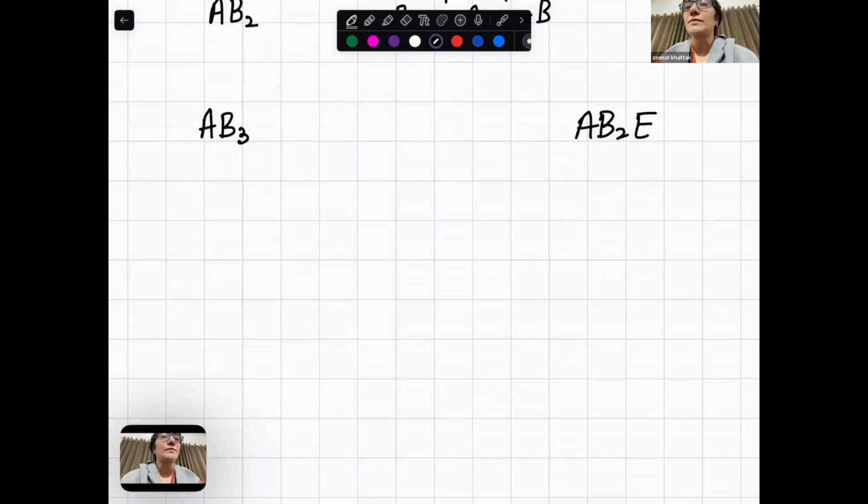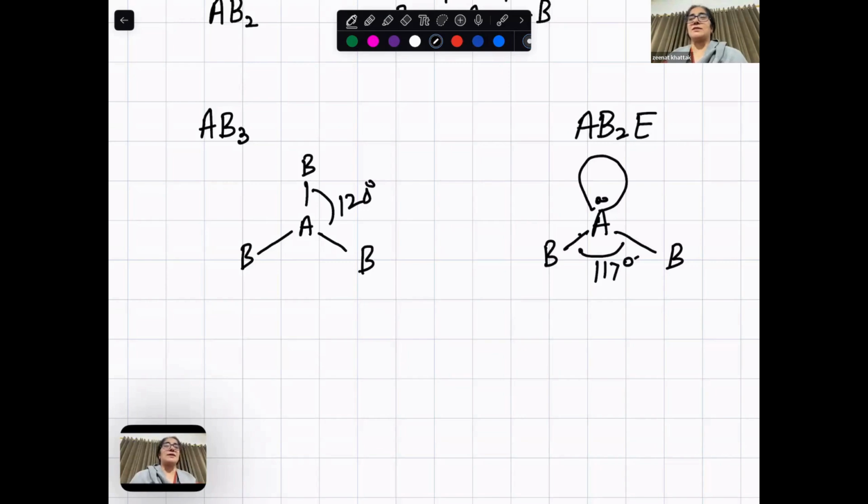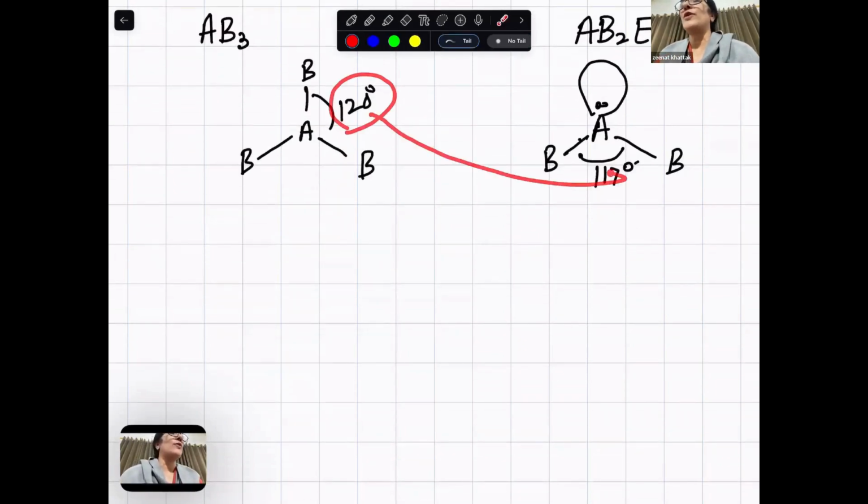Now, trigonal planar, 120. Bent, this is 117, a bit smaller than this. Look, from 120 to 117 because of one lone pair.